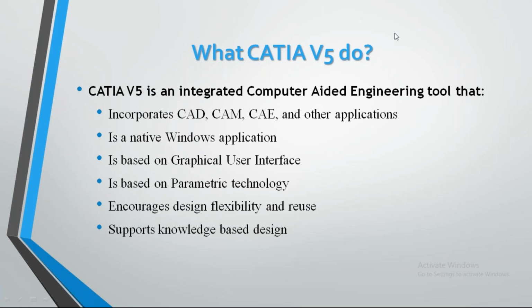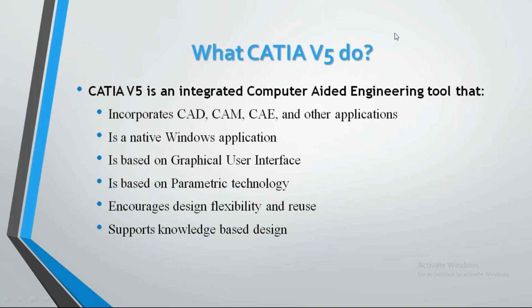So what is a graphical user interface? If you have any idea about AutoCAD, you can give each command for each and every tool. For example, for a line, we don't need to click on the line icon. We can just give the command through the command bar using the keyboard, right?